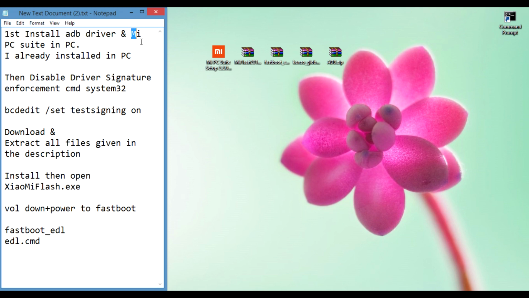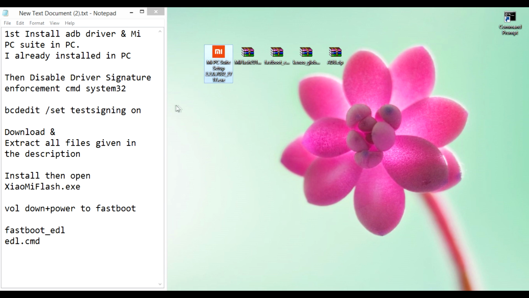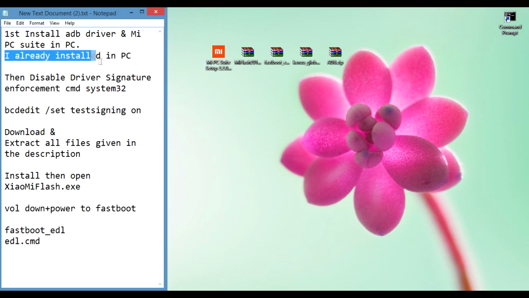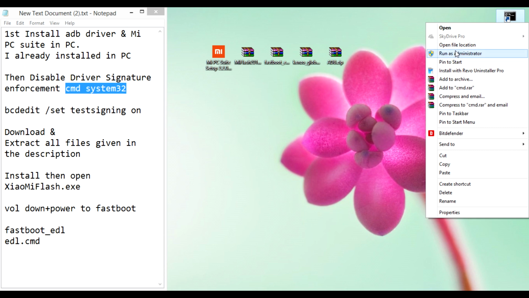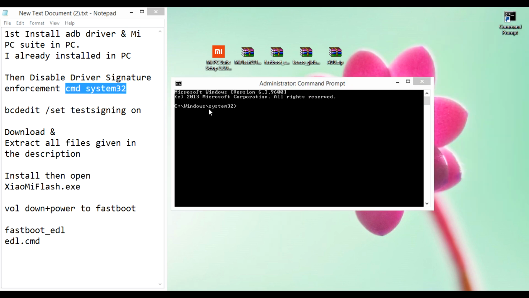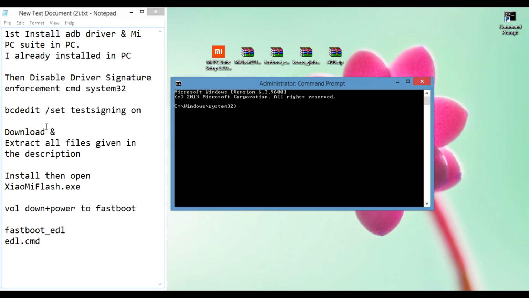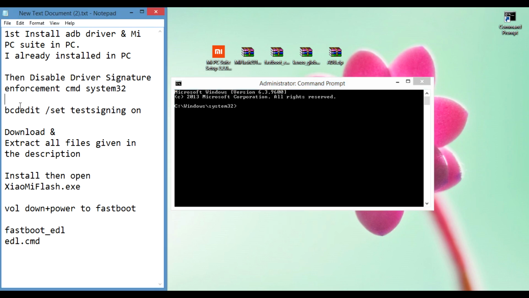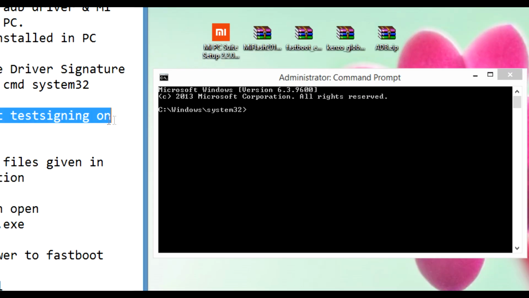First install MIPCsuite and ADB driver in PC. Now we have to disable driver signature enforcement. Just copy this command from the description down below and open up CMD, run as administrator. Then paste this command and press the enter button. And then restart your PC.